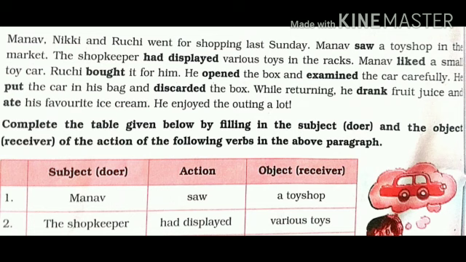Have a look at the example of transitive verbs. As you can see the bold letter verbs, which are the transitive verbs, before and after that you will see the subject, that is the doer, and also you can see the object, which is the receiver of the sentence, through which we can understand how transitive verbs work in a sentence.